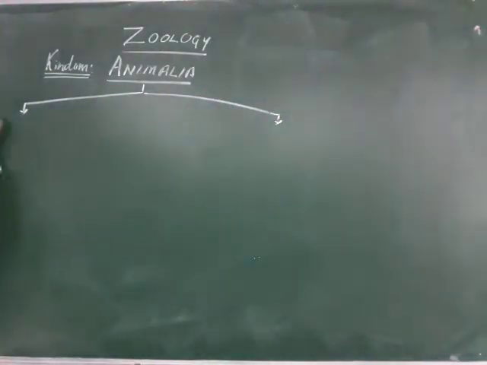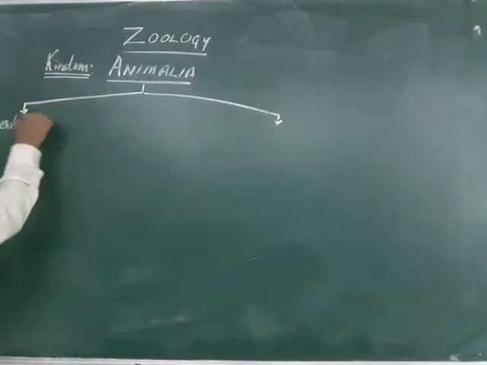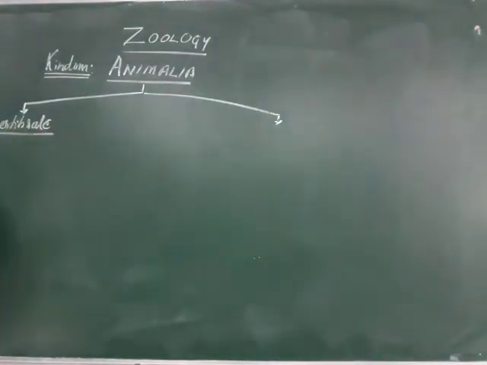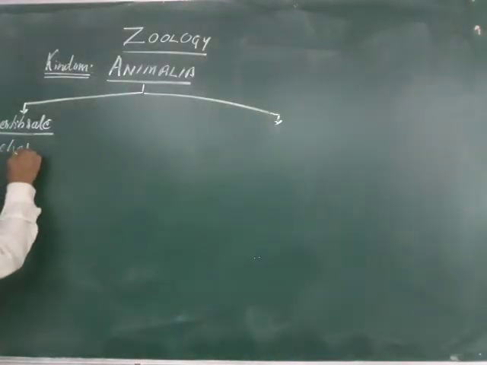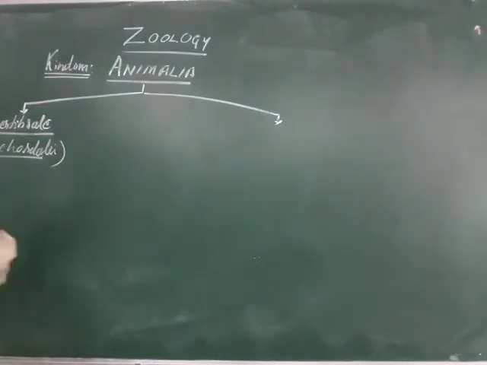So invertebrate is also called non-chordata.